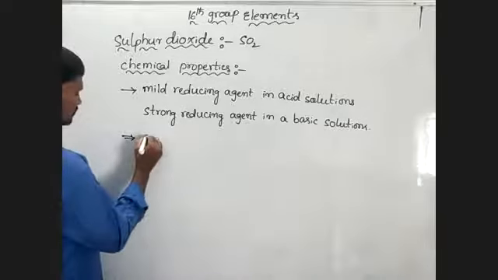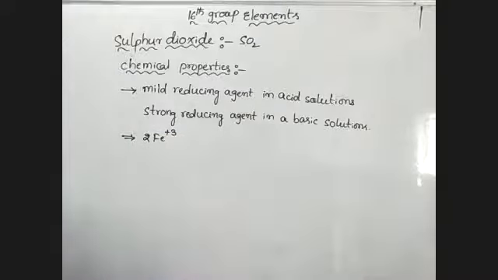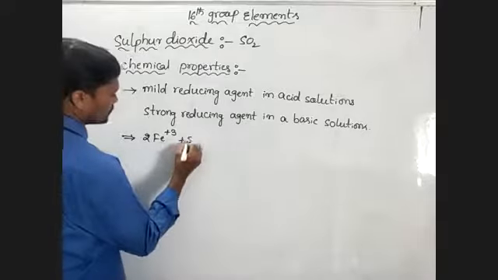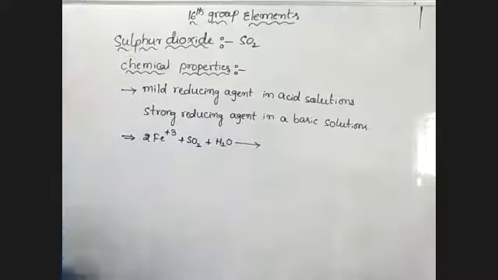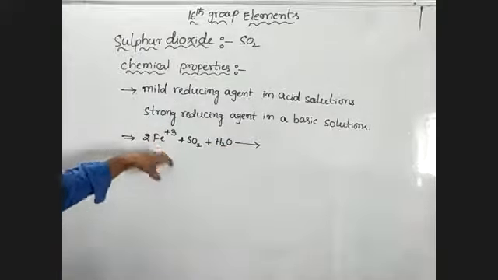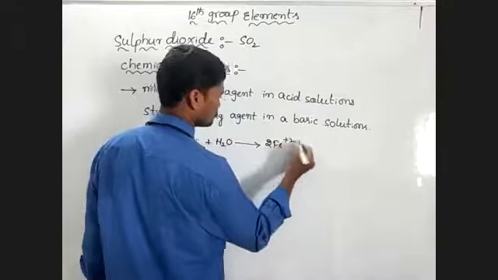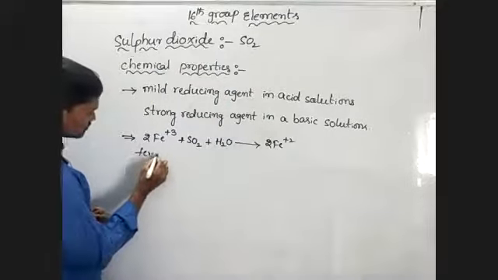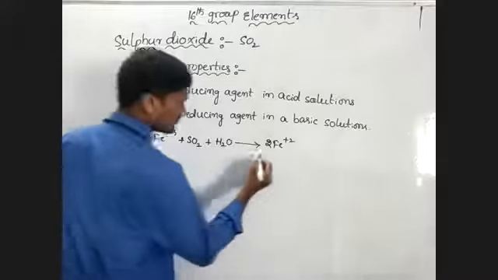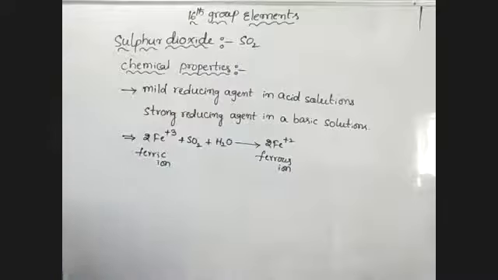Here 2Fe+3, ferric ions, when combined with SO2, are reduced to ferrous, Fe+2.